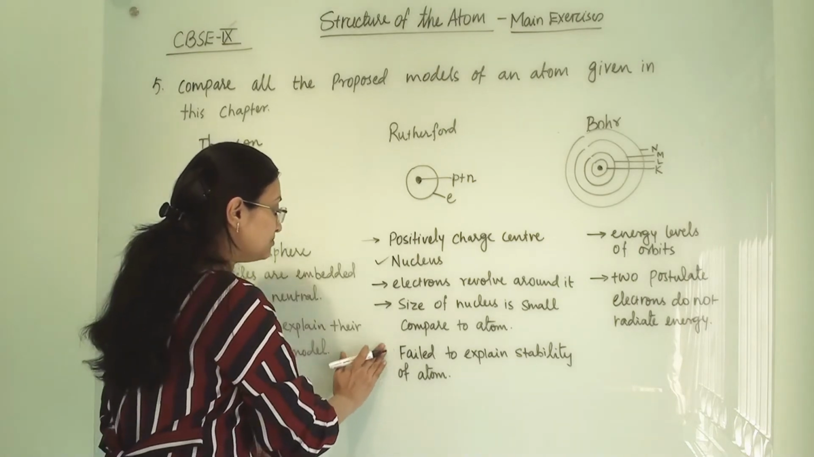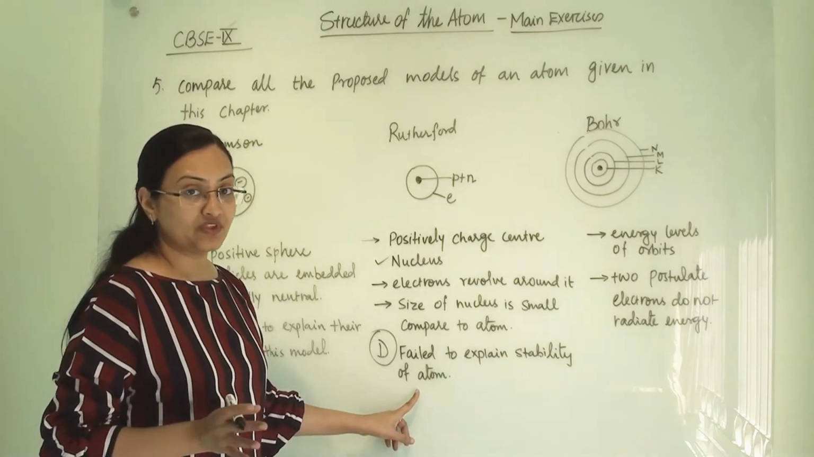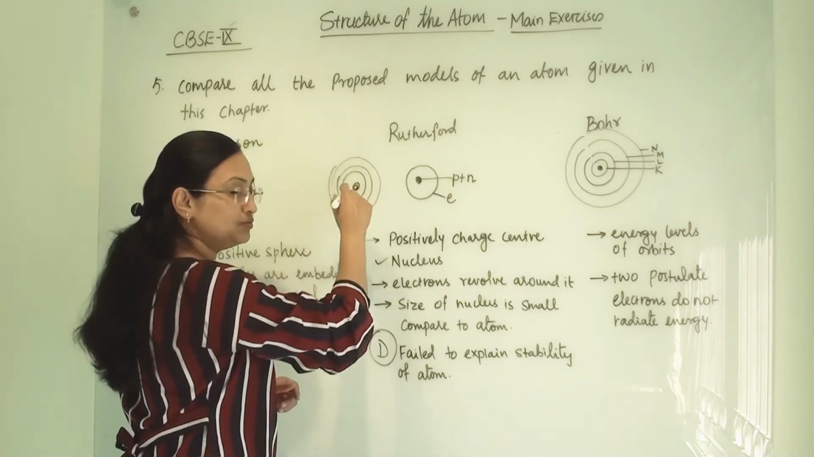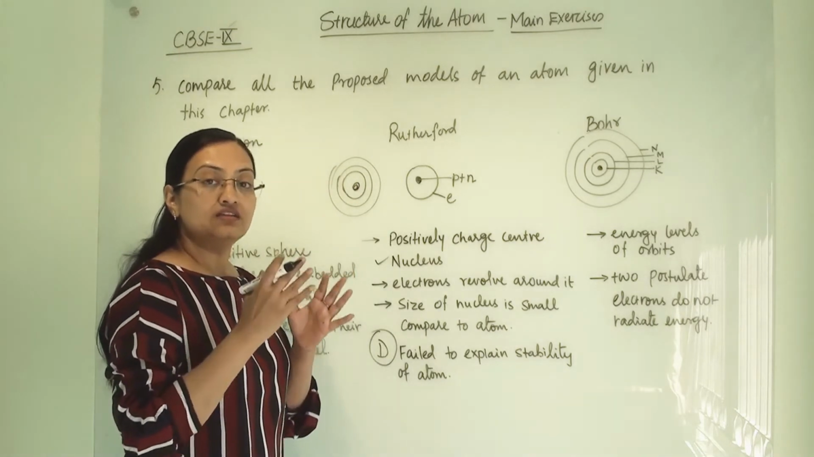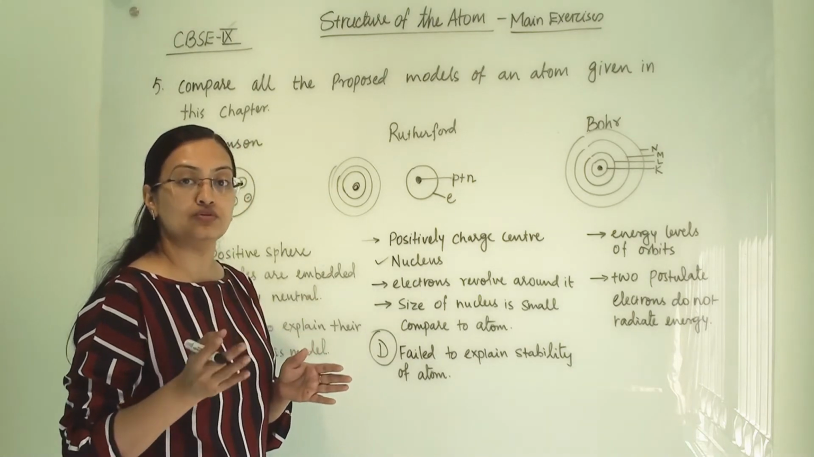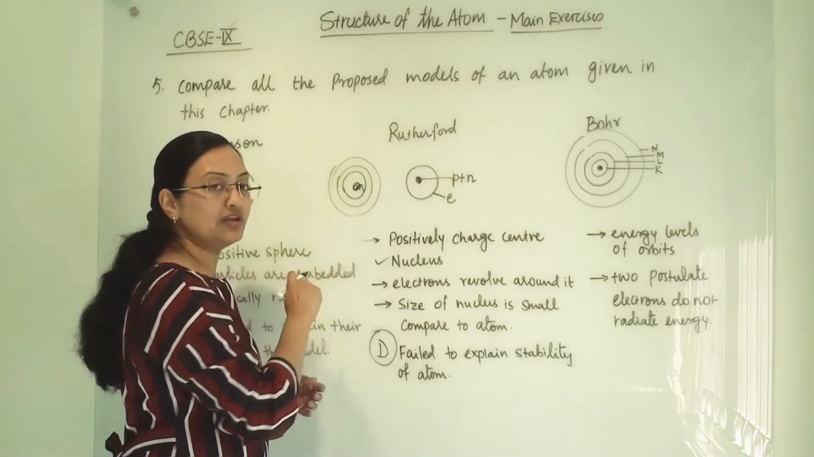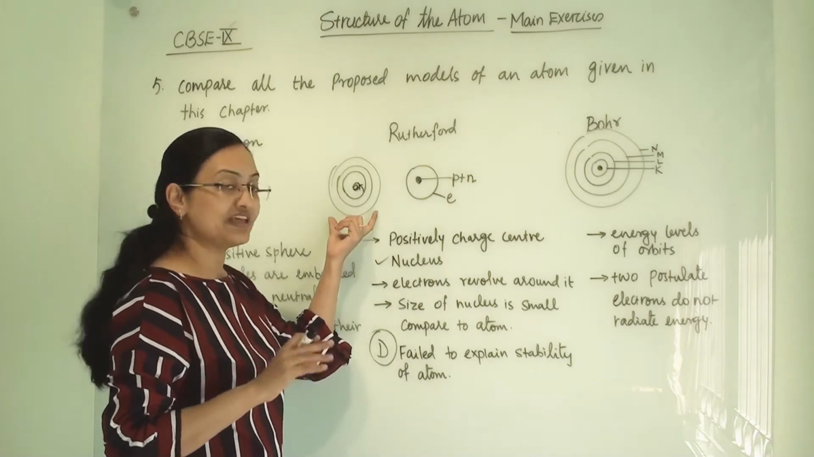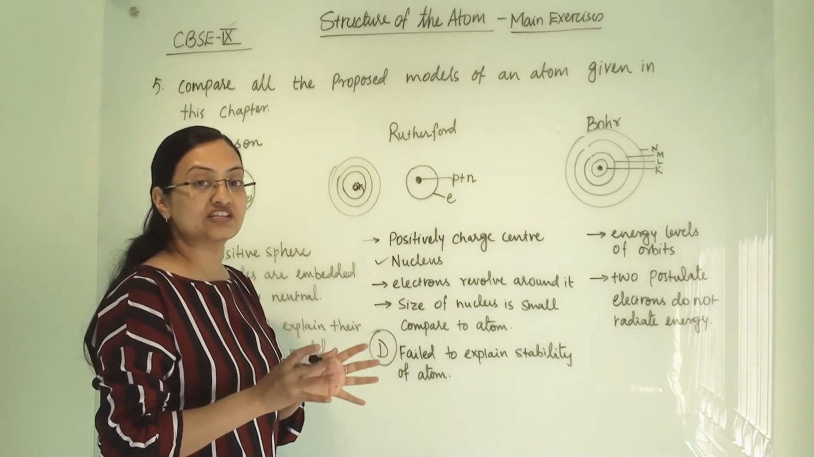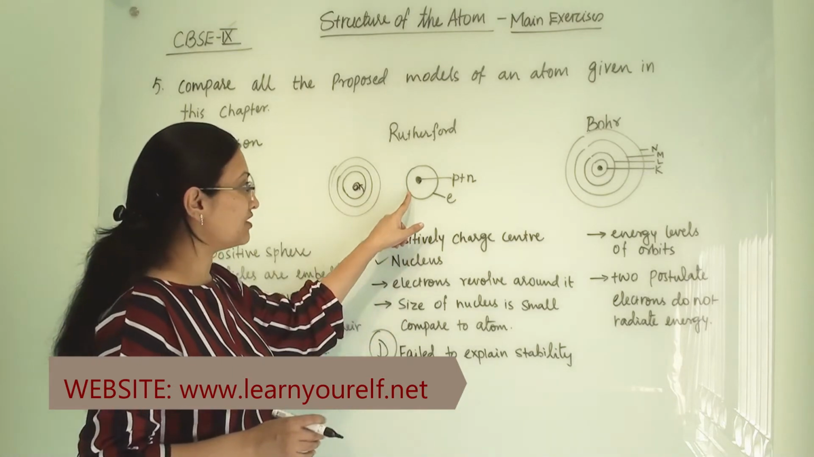But what was the biggest drawback of this model? He failed to explain the stability of the atom, because they believed that when electrons revolve around the nucleus, they will be accelerating. Objects which are accelerating will radiate energy. So after some time the electron will lose all of its energy and then fall into the nucleus. In this case the atom is highly unstable, but atoms are stable. So he failed to explain this concept via his model. This was the biggest drawback of Rutherford's model of an atom.